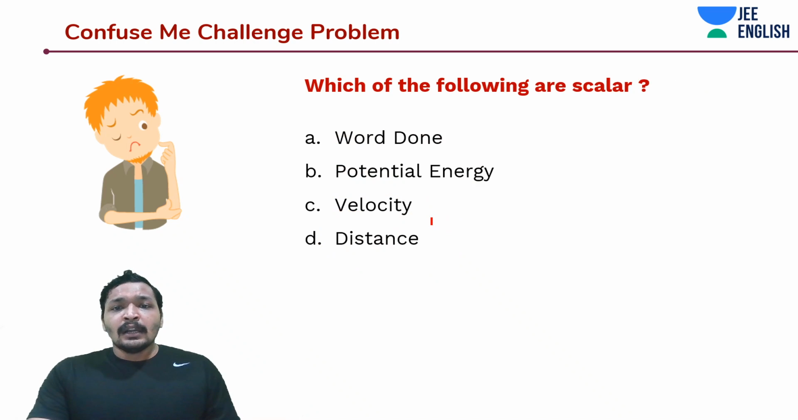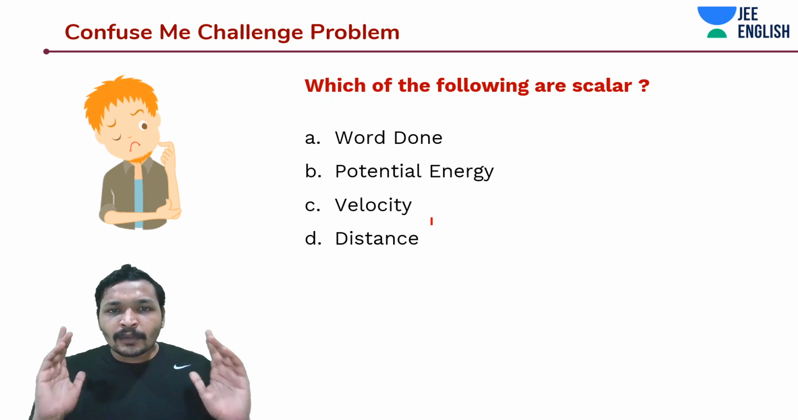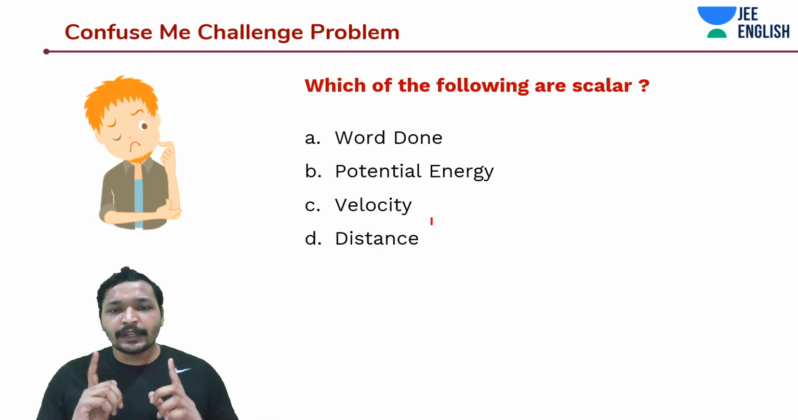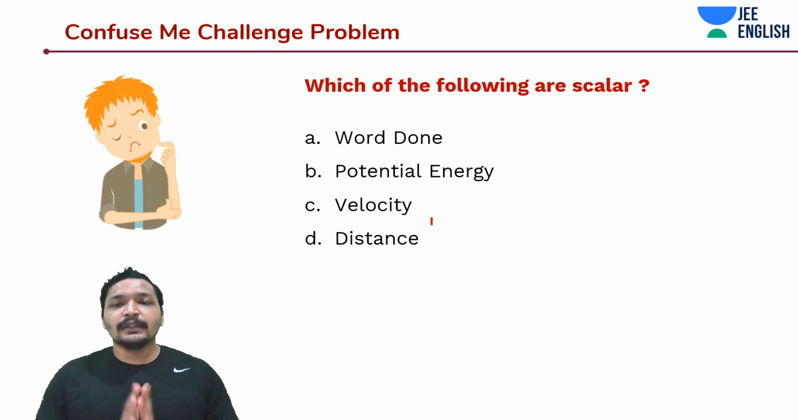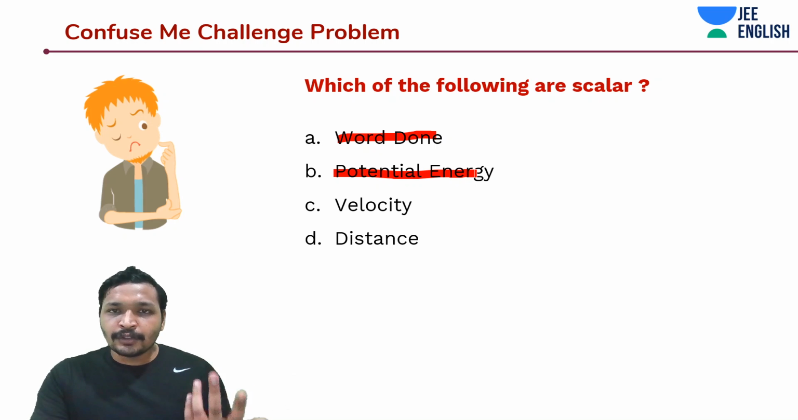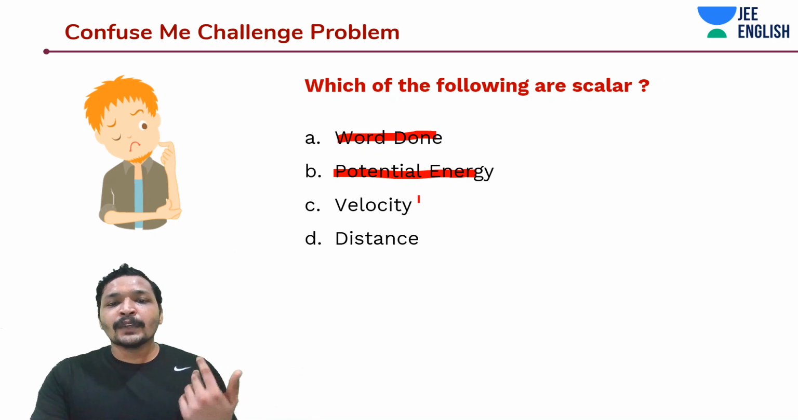Okay. Now, problem number 2. Which of the following are scalar? Work done, potential energy, velocity, distance. So, work done, is it a scalar? Yeah, it's a scalar. Work done is a scalar. What about potential energy? It is also a scalar. And velocity, of course, is a vector, so you need not worry about it. Distance is a scalar.